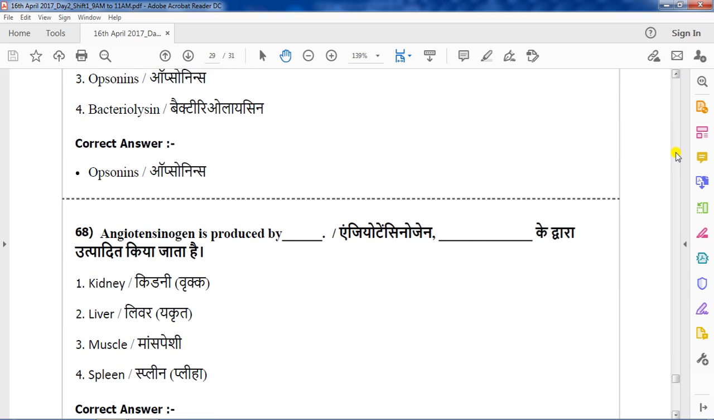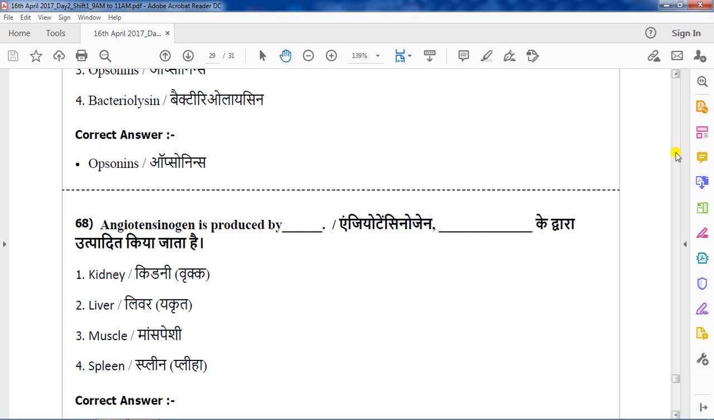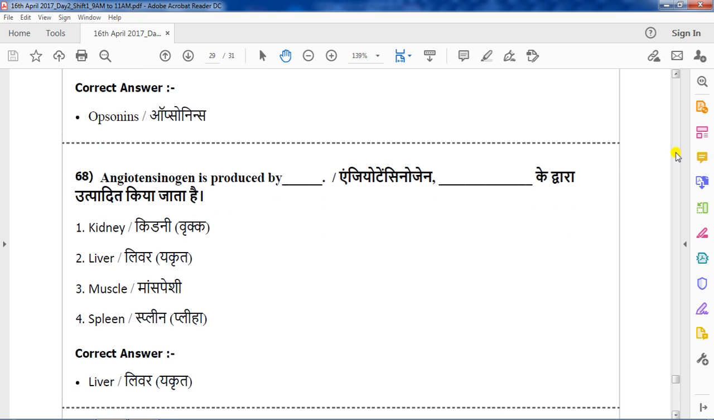Question number 68. Angiotensinogen is produced by. Options are kidney, liver, muscle, spleen. The correct answer is liver. Option 2, liver is the correct answer.